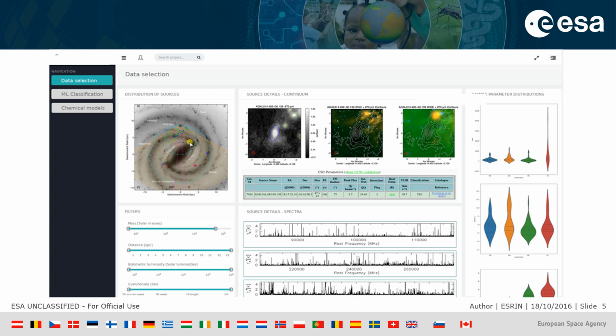The violin plots to the right of the slide show the distribution of the parameters of the sample. For instance, if we wanted an unbiased sample, we should cut off the peak of the 4th subsample, the red one, as it is exhibiting too high mass with respect to the other subsamples. Playing around with the sliders below the leftmost image, we can interactively filter the data, obtaining updated charts and information at every release of the slider.